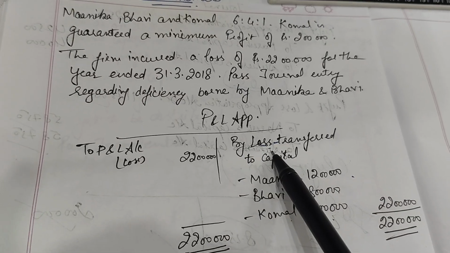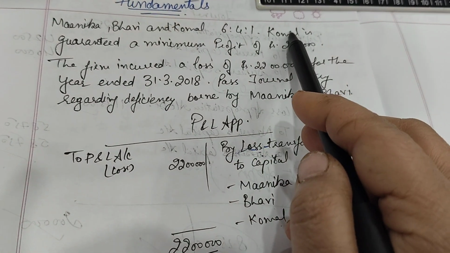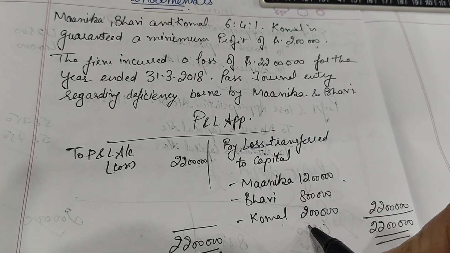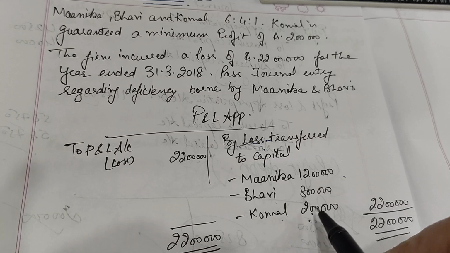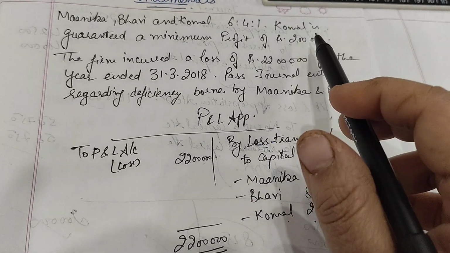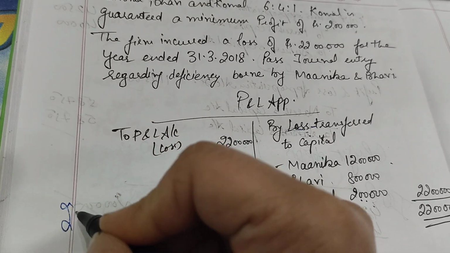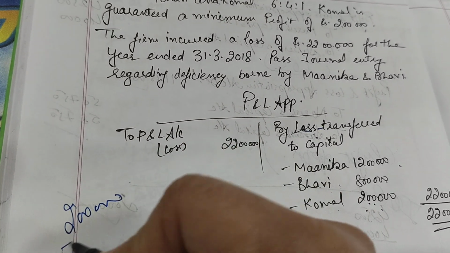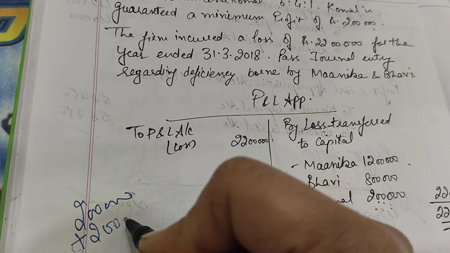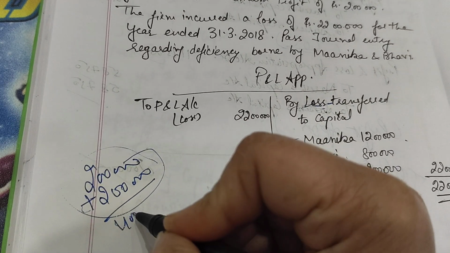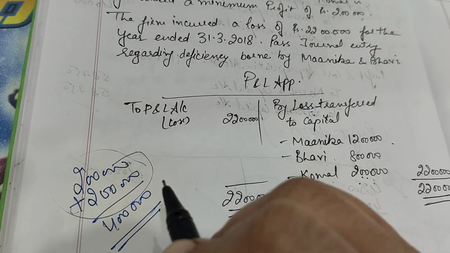But what in this question was that Komal was granted a 2 lakh profit. Rather, she was given a loss over here of 2 lakh. So we need to give her a total of, we granted her a profit of 2 lakh, rather, we have charged her loss of rupees 2 lakh. So total payable to her is now rupees 4 lakh.